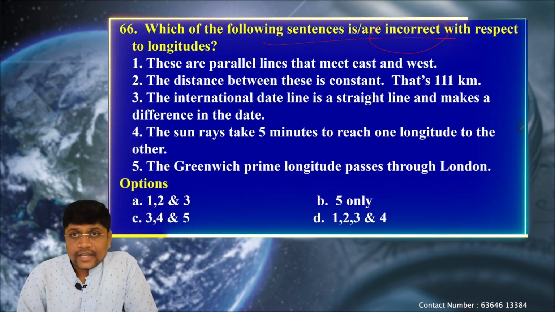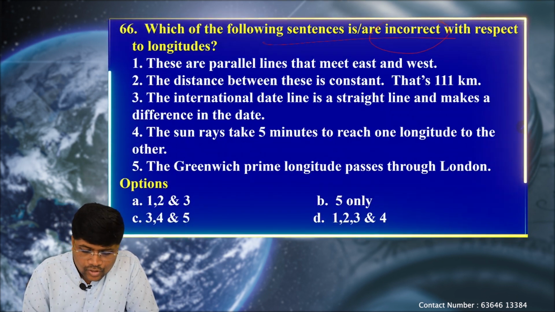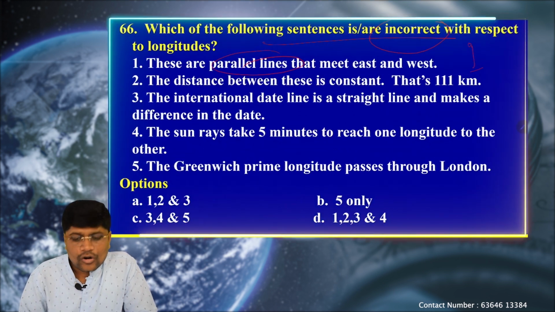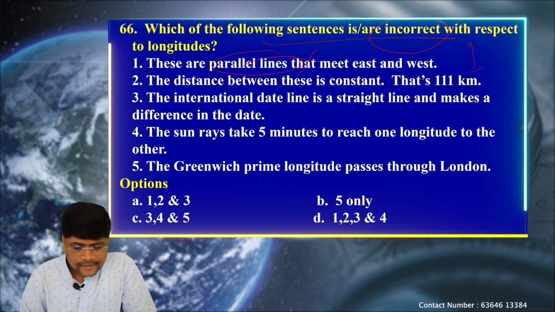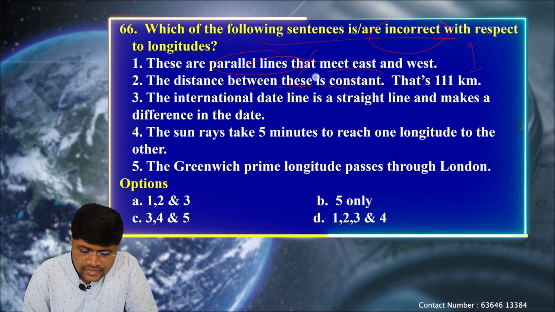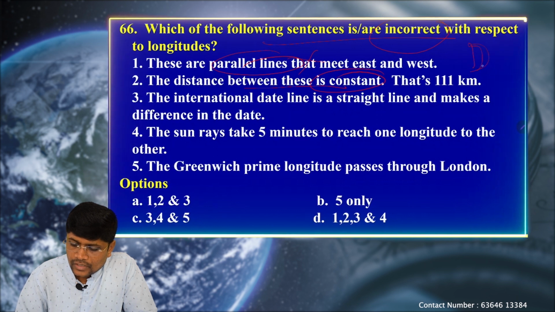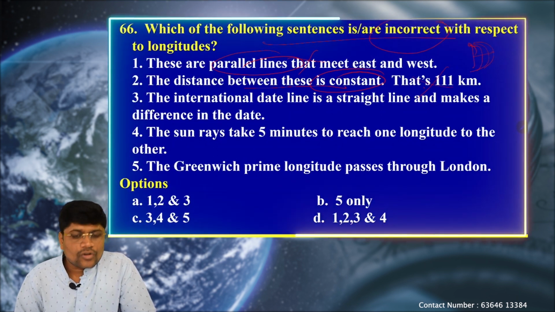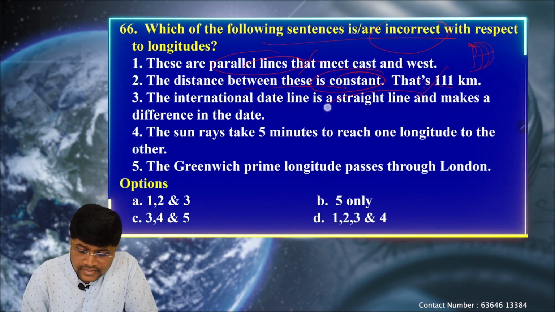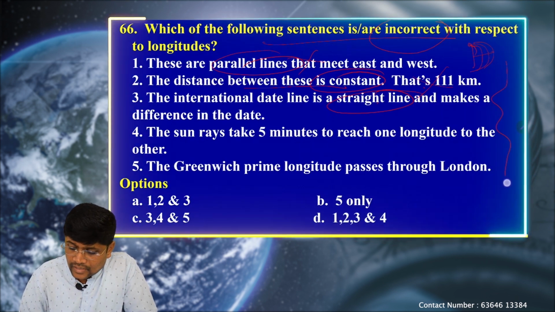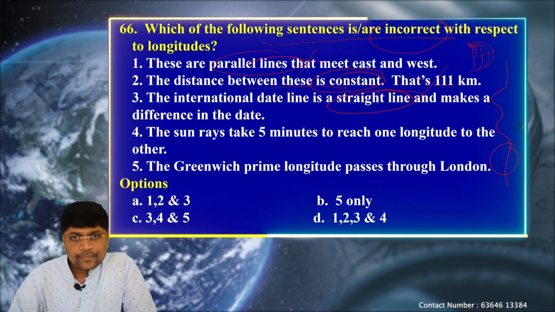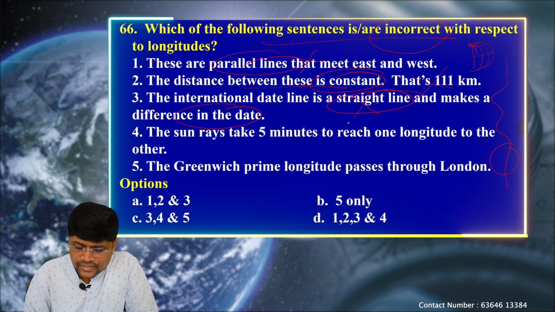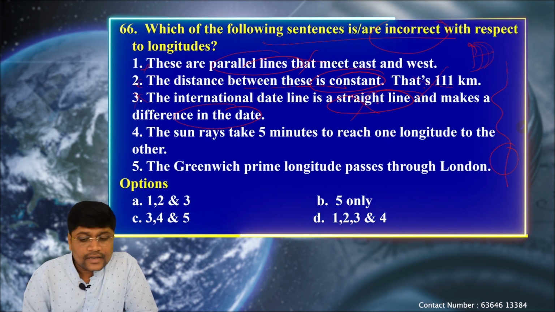So here the question is asking for the incorrect statement. We know these longitudes are not parallel lines, but are drawn connecting north to south. That's why this statement is incorrect. Next one, the distance between them is not constant. We know that the distance keeps on decreasing from equator towards the poles. That's why this statement is also wrong. Next, the international date line is a straight line. No, this is drawn in a zigzag way, in order to avoid passing through any island nation. Though it makes a difference, it is not a straight line. So this statement is also incorrect.